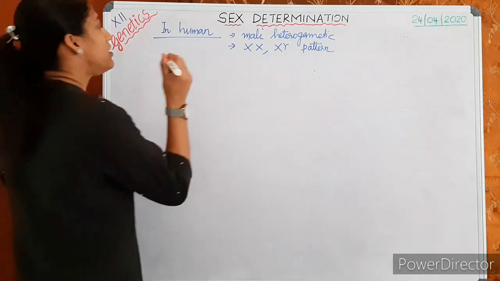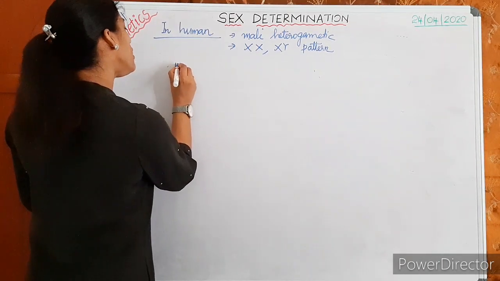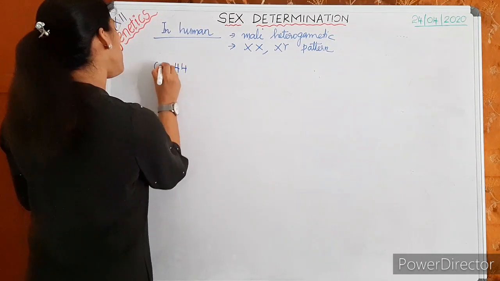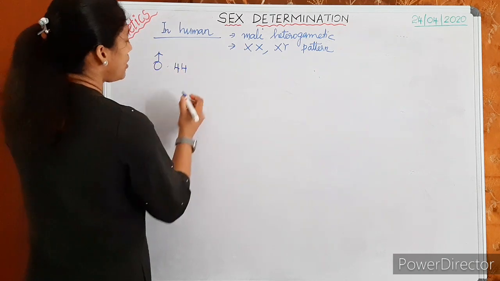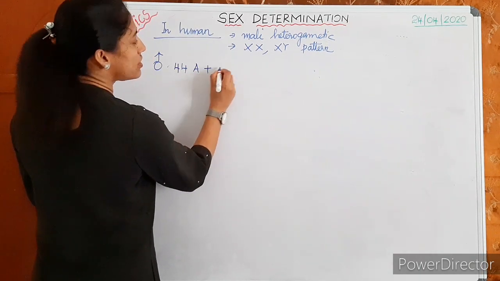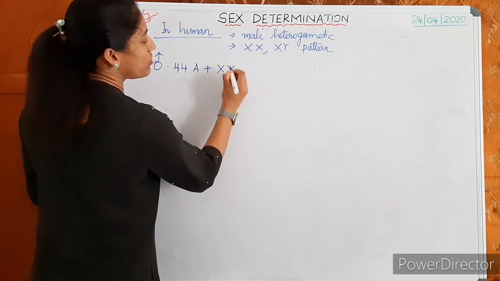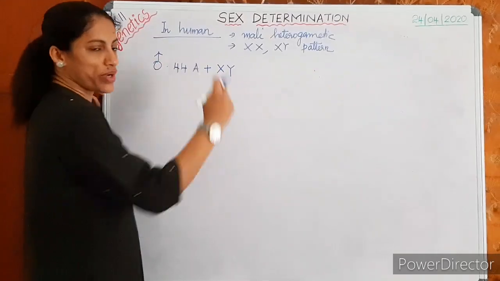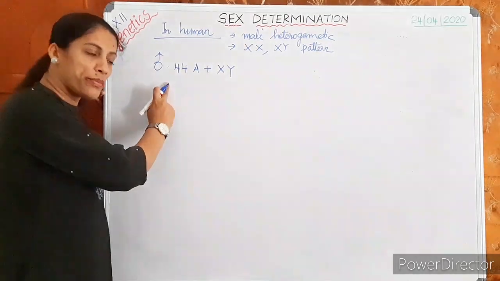So we can represent human sex determination. In male there are 44 autosomes plus X and Y chromosomes. 44 autosomes plus XY means a male.